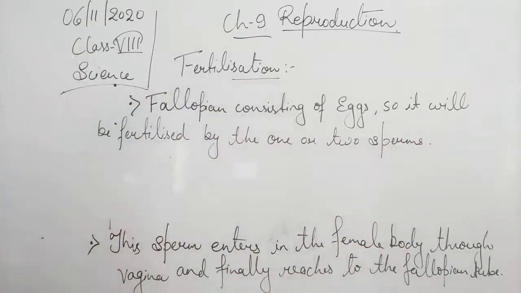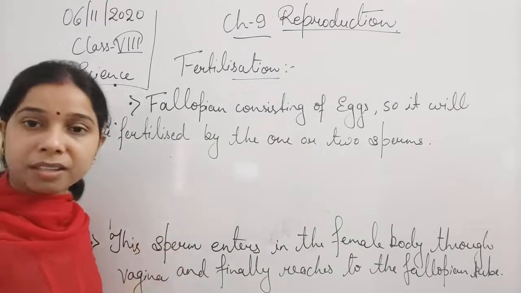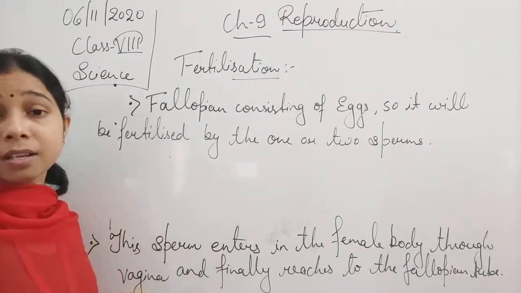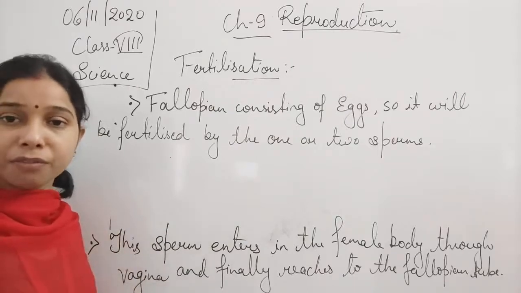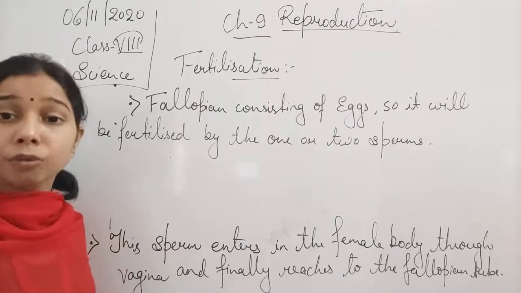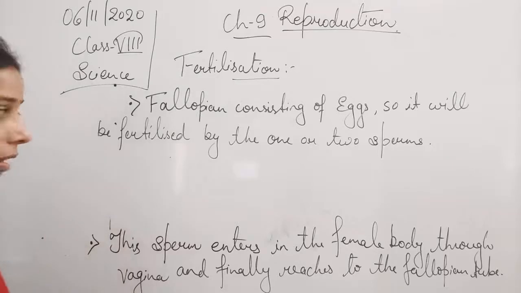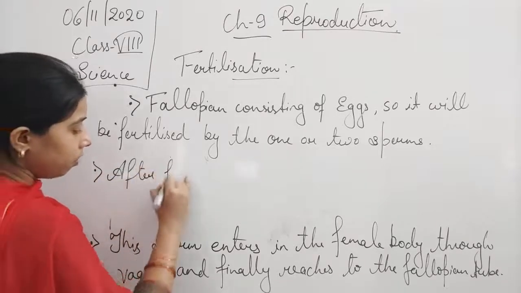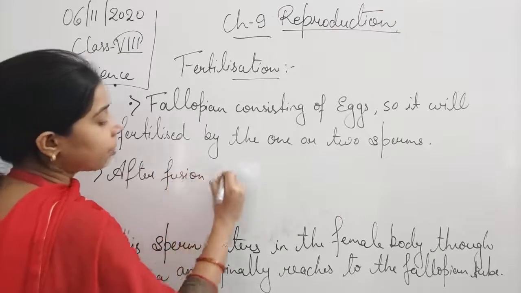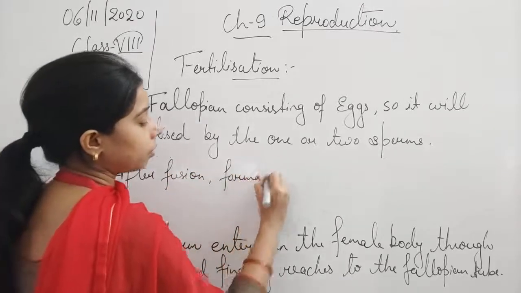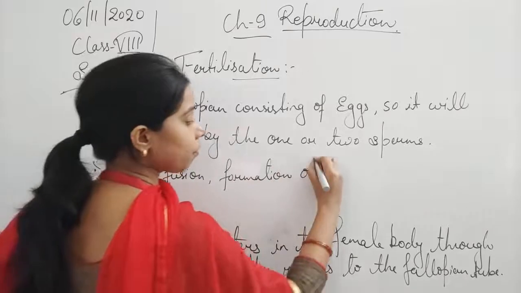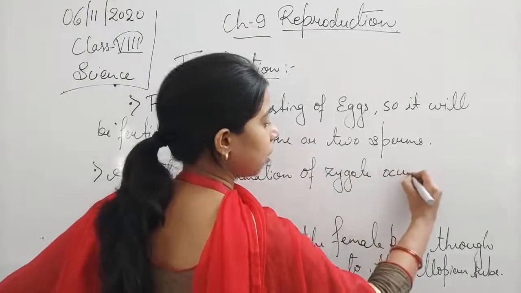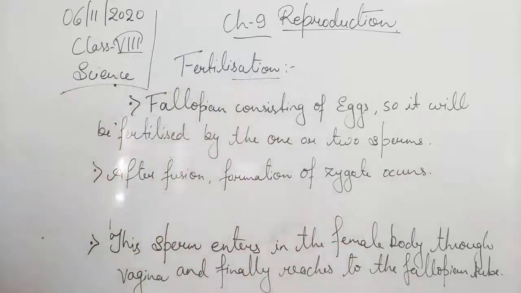Okay, so we can say that the process of fertilization occurs in the fallopian tube, and the reason is that the eggs are present in the fallopian tube, and that is why the fusion can take place there itself. So after fusion, formation of zygote occurs.